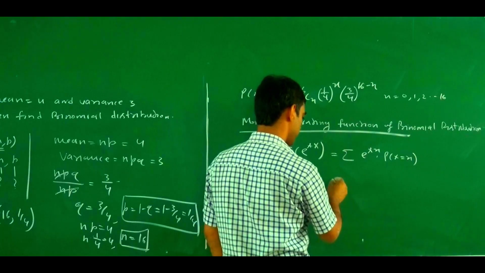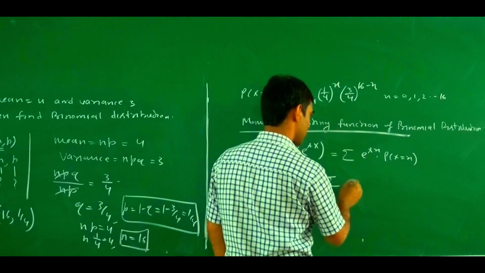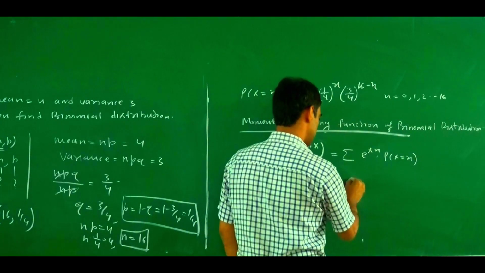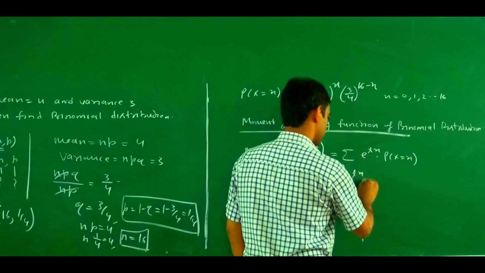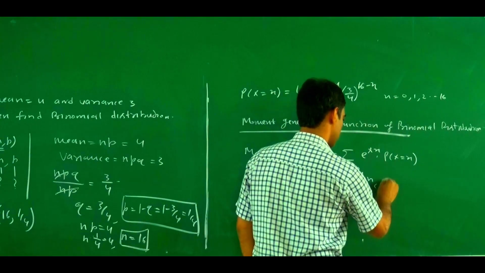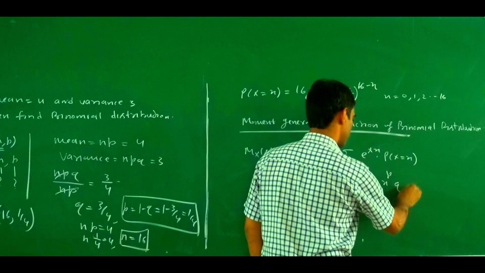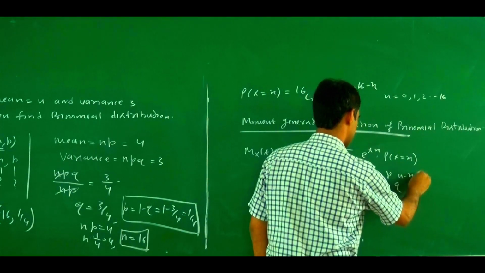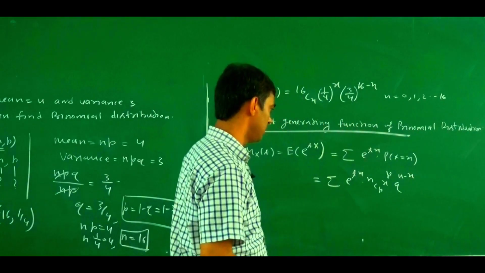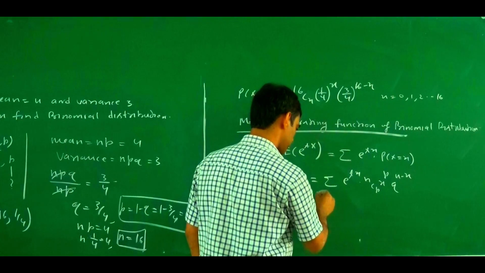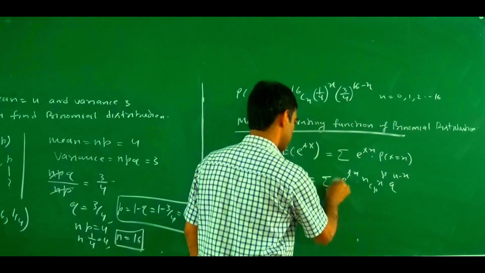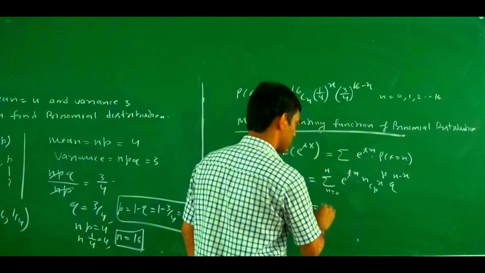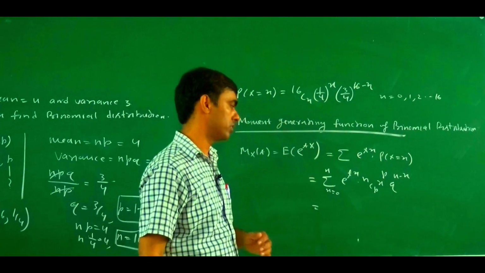So this equals the summation, x equal 0 to n, of e to power tx, nCx, p to power x and q to power n minus x. Because for all other values the probability becomes 0.